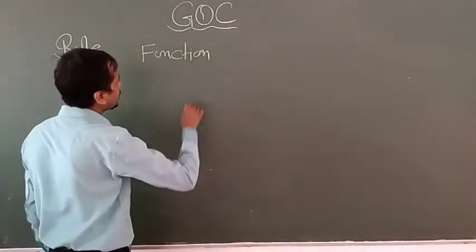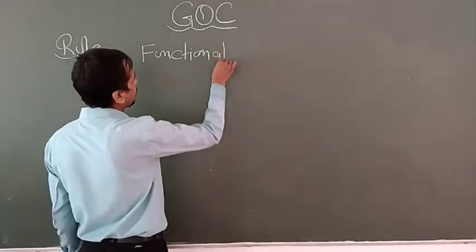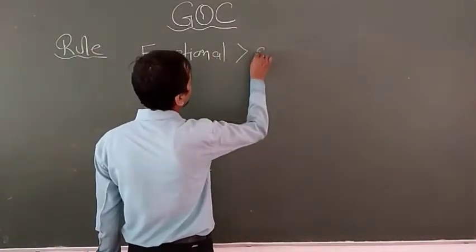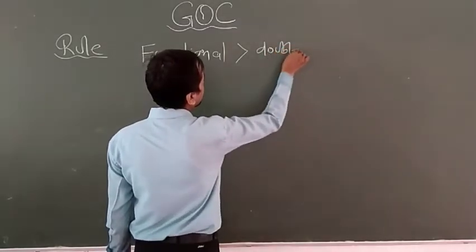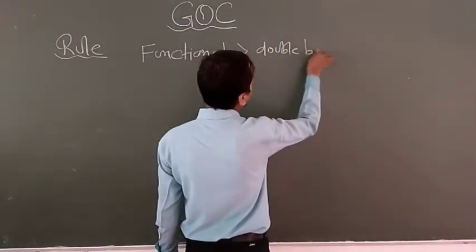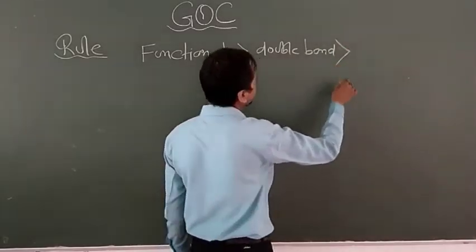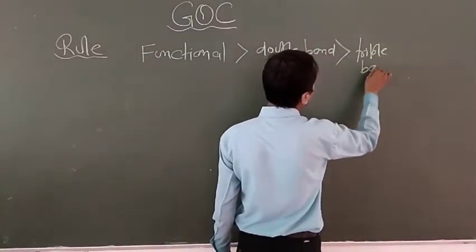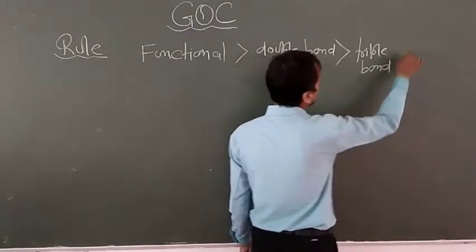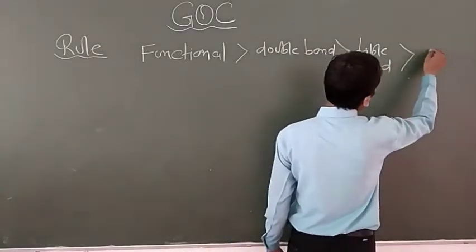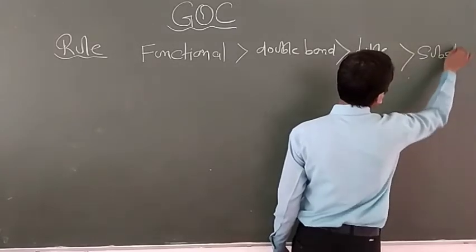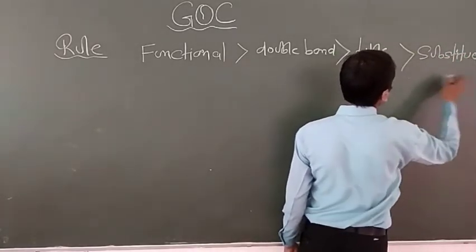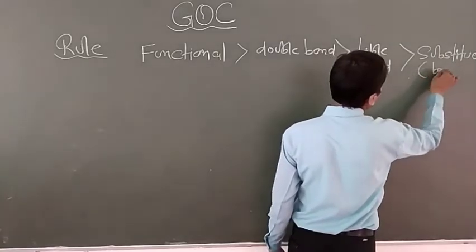In that priority order you have to know that the functional group is given the preference, then double bond, then triple bond, and then substituent. So this is the priority order according to IUPAC nomenclature. Substituents, or you can say branches.